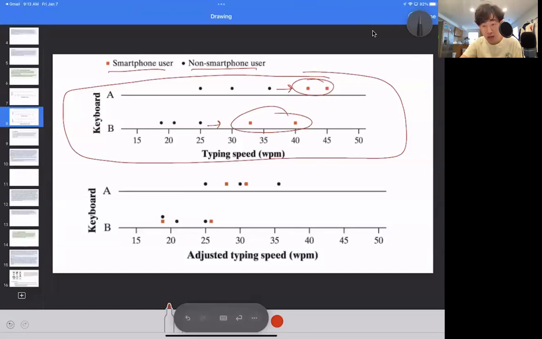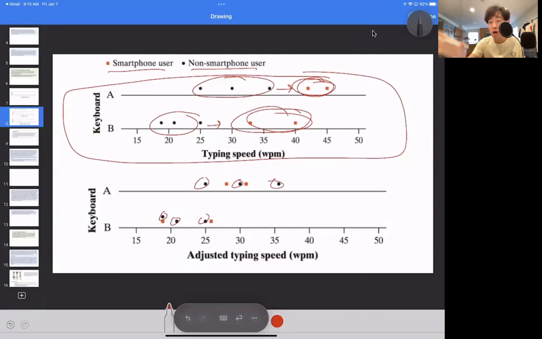So how do we account for this? Well, the average of the non-smartphone users versus the average of the smartphone users tended to differ by a certain amount. So in order to get an overall sense of how these groups were doing, you take the data from the non-smartphone users and just keep it the same as before.